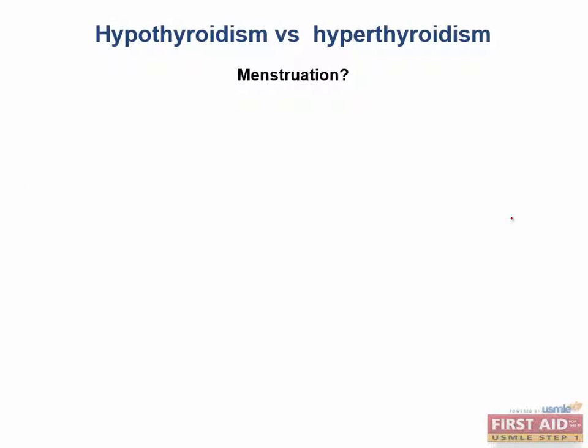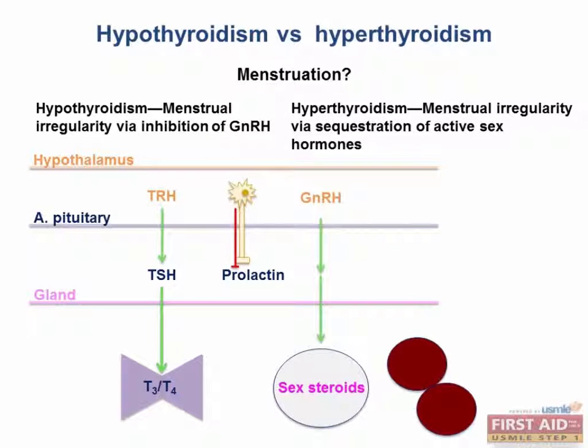Let's talk about menstruation for a second. Remember how hypothyroidism can affect the menstrual cycle? I'll give you a hint. It has to do with T3 and T4's negative feedback. A drop in T3 and T4 will cause an increase in TRH by negative feedback.